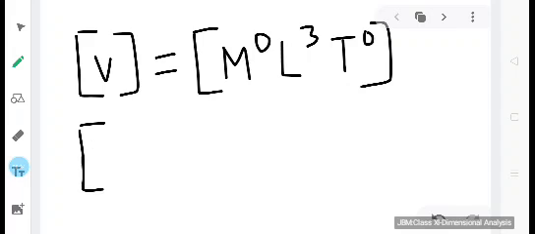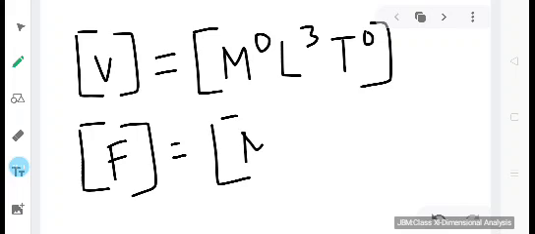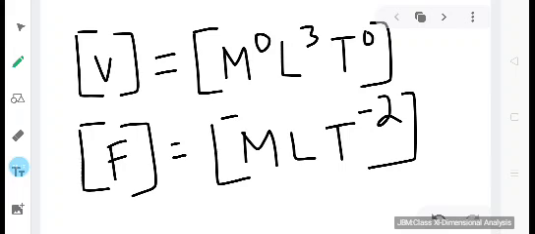Similarly, we can write down the dimensional equation for force as M L T to the power minus 2. Now if you are having any doubt as to how we have written down the expression or how we have written down the dimension for force, let me explain it.